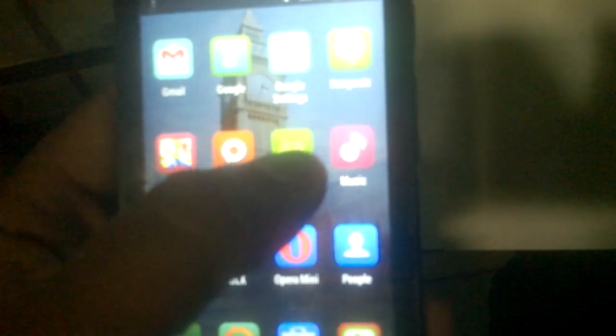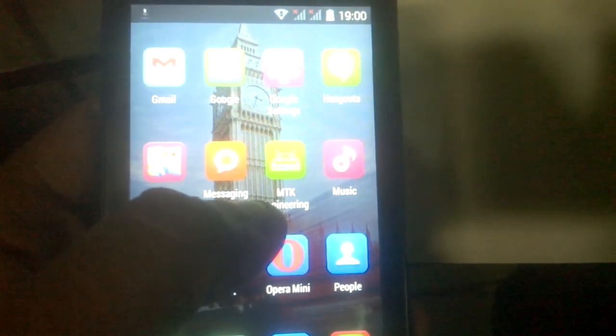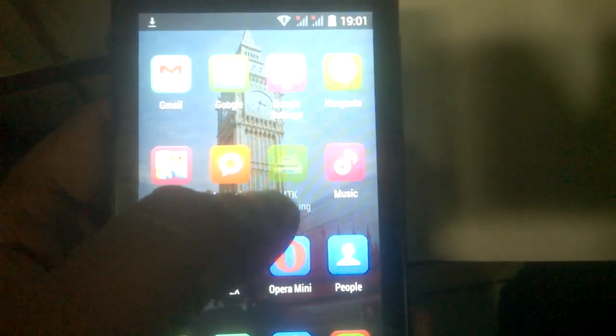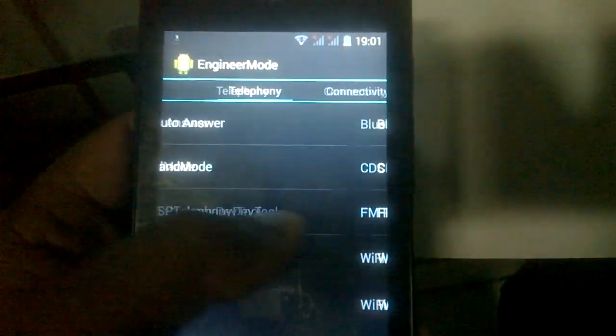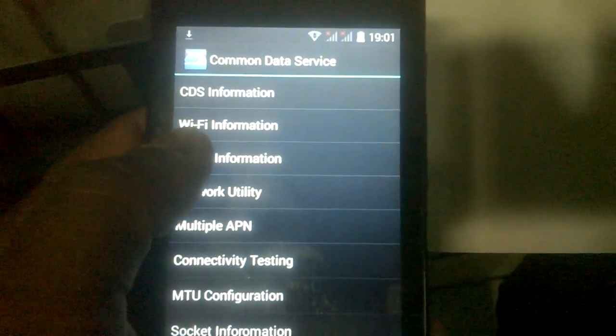This is MTK Engineering. You're going to find this application in the Google App Store. Open it, MTK settings, go to connectivity, go to CDS information, then radio, then select phone 1.